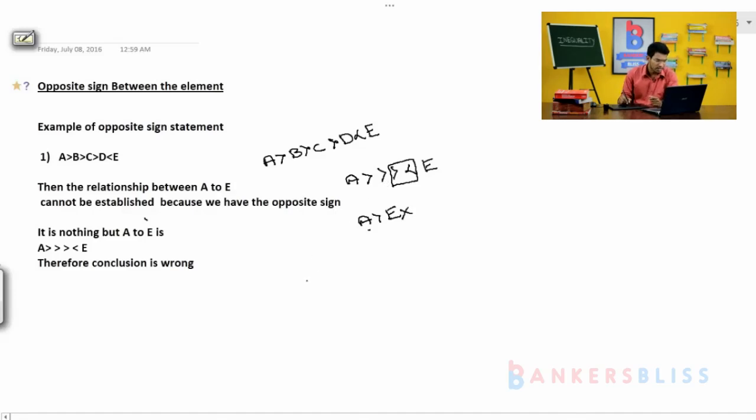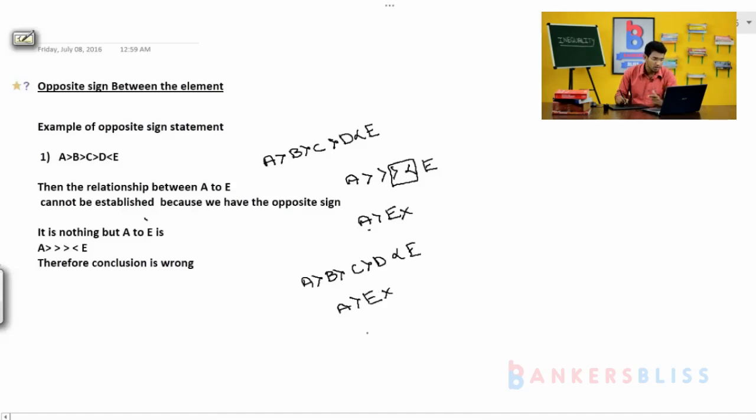A greater than B, B greater than C, C greater than D, and D less than E here. The question is asking the conclusion A greater than E. Definitely this conclusion is considered wrong.